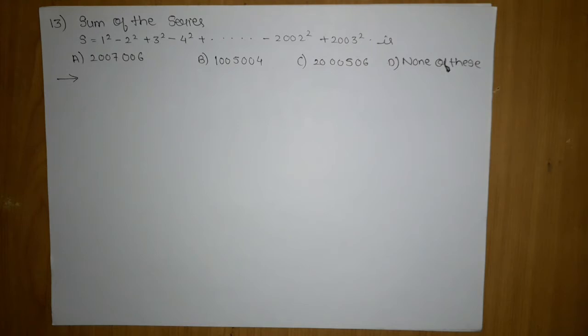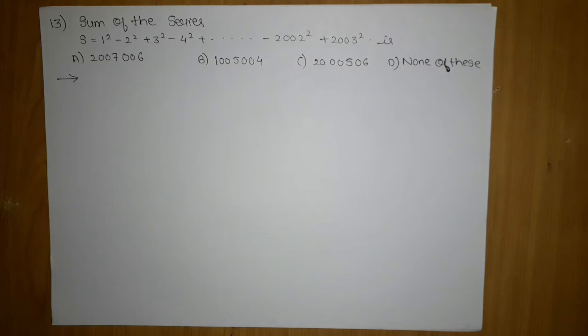The approach in this problem is that you can remove the negative terms and add the positive even terms, but when you add, they will be negative. It will become twice, since there is already a negative even term series present, and you will get the answer by this method. But this method is not useful here. Why? Because the answers are quite big numbers, and we would have to apply the n formulas, the induction formulas, again and again, which we will not be comfortable with.